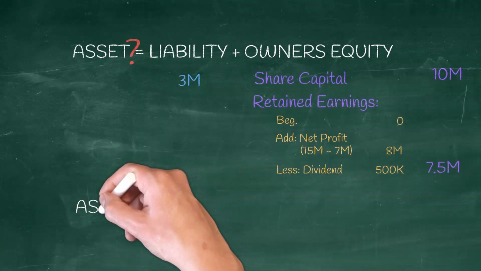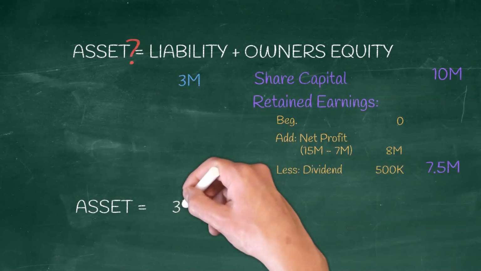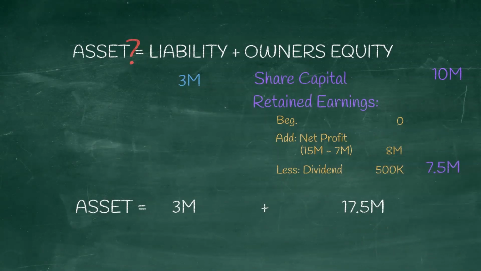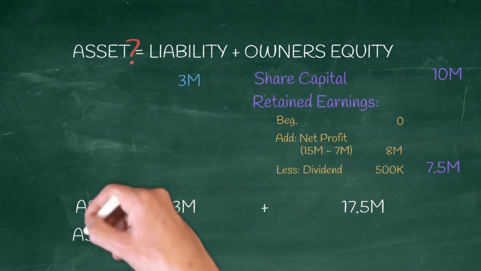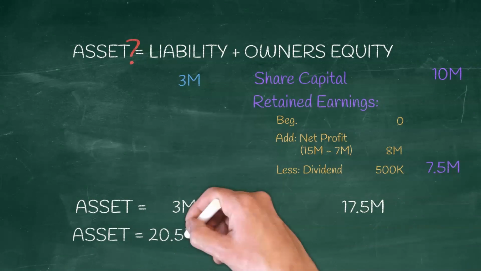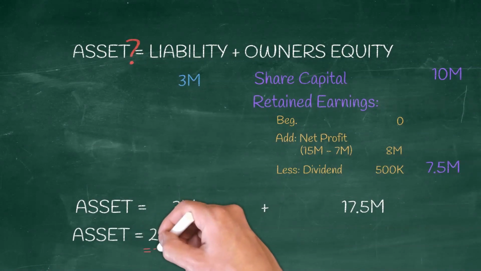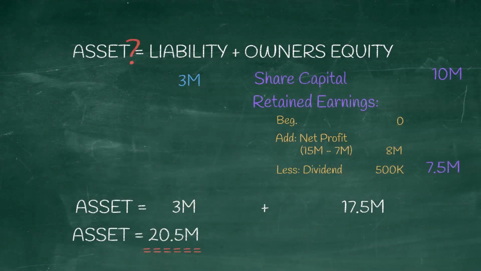Okay, so the retained earnings balance on December 31 will be 7.5 million. Now we have an owner's equity balance of 17.5 million. The combined liabilities and owner's equity balance is 20.5 million, which is also the total assets. Okay, now our answer is 20.5 million, the combination of liability plus owner's equity.